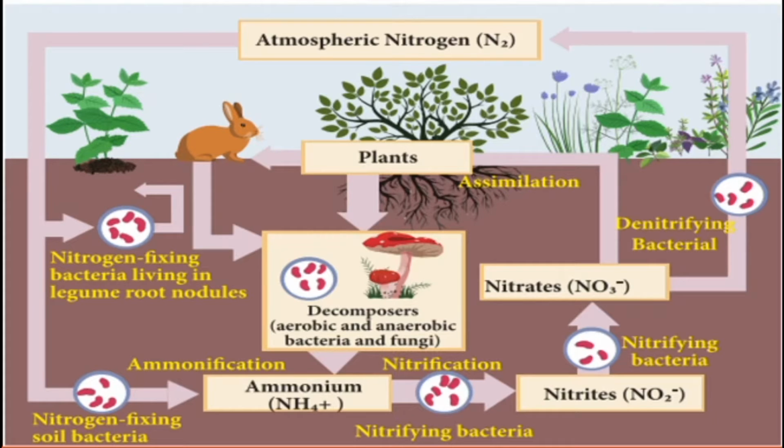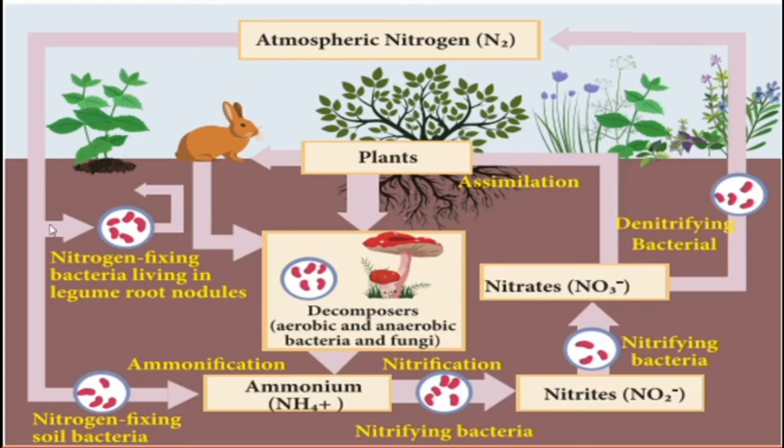Look at this picture. It is a very simple picture to understand the nitrogen cycle, showing how atmospheric nitrogen is converted or moved from one stage to another to be absorbed by plants or animals. Look at this. This is the atmospheric nitrogen. The nitrogen present in the atmosphere is what we call atmospheric nitrogen.